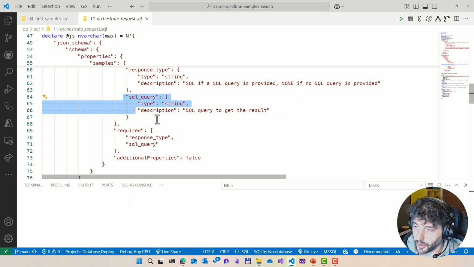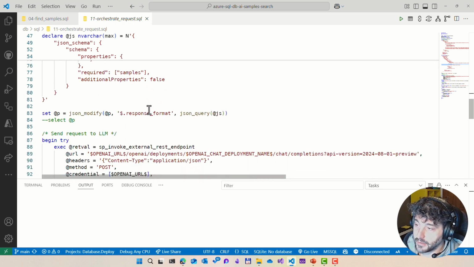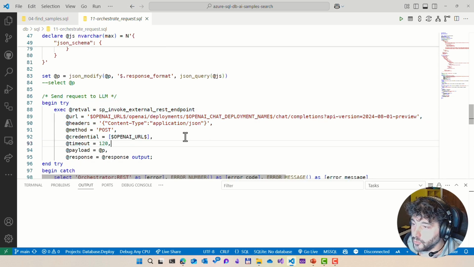And now, since the data is returned in JSON format, I can ask the AI model to understand what I'm asking and return the answer.